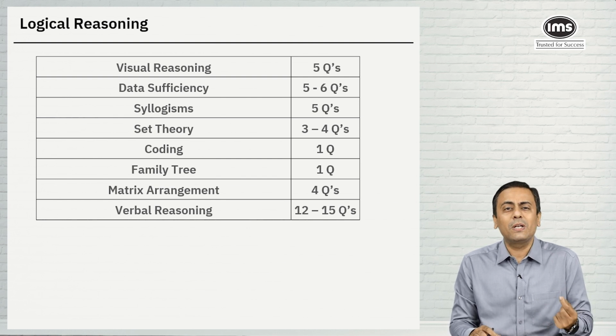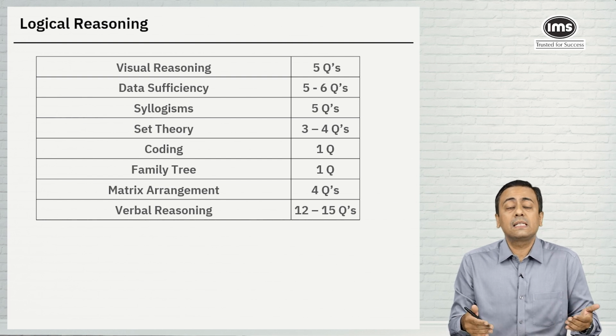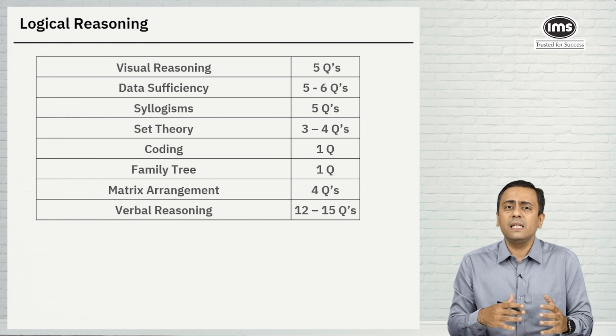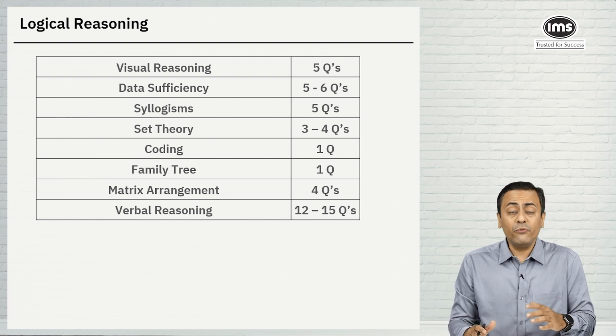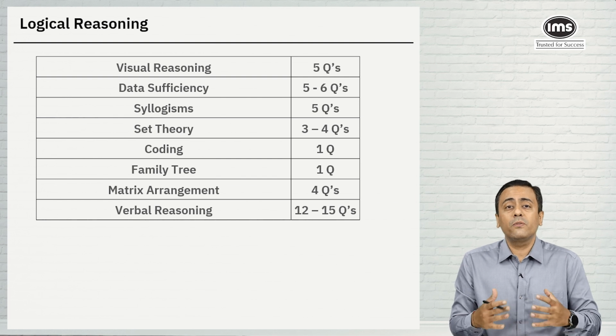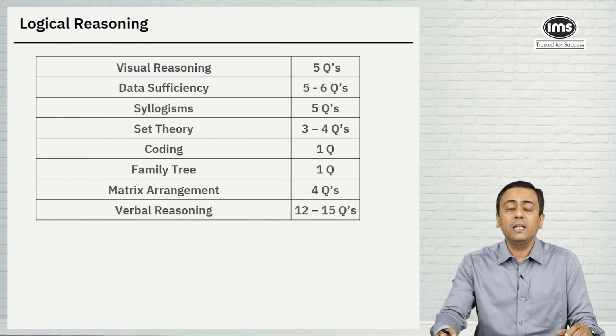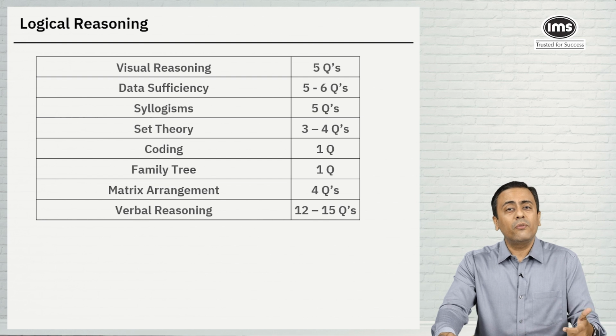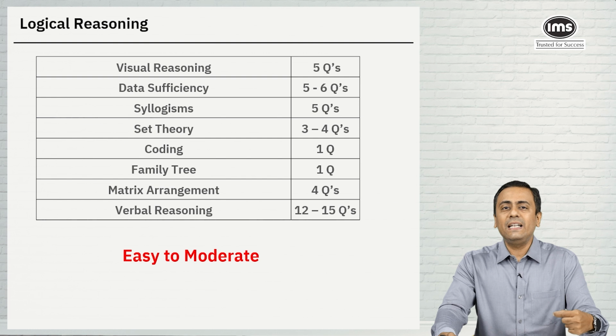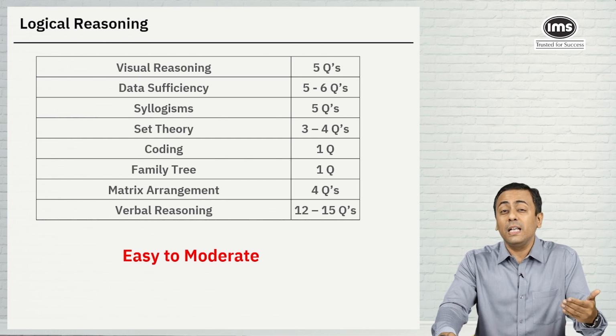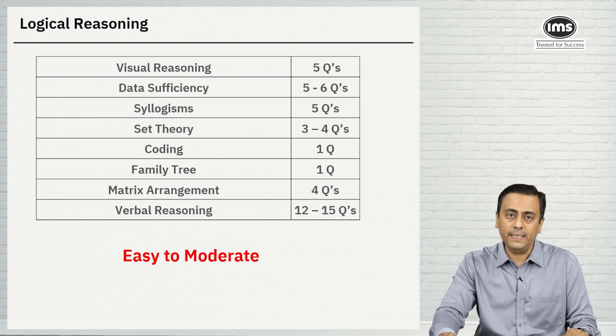Coding, just a single question on coding. Family tree, again a single question. This time there was a set on matrix arrangement, not a difficult looking set. Around in 5 minutes, it was easily possible to crack the set. Then verbal reasoning, majority of the questions were from statement, assumption, inference, course of action. So there were around 12 to 15 questions. Again, talking about the level of difficulty, the level of difficulty was easy to moderate. One can easily touch around 32 to 35 questions on the higher side.